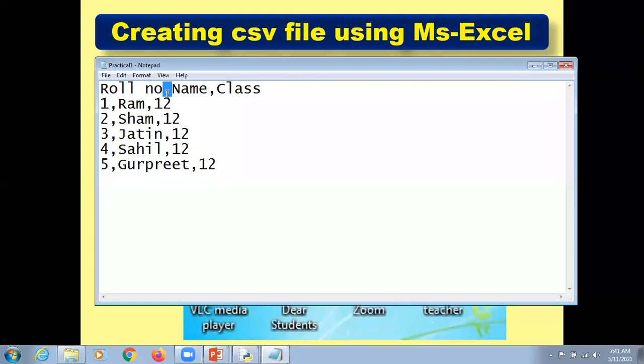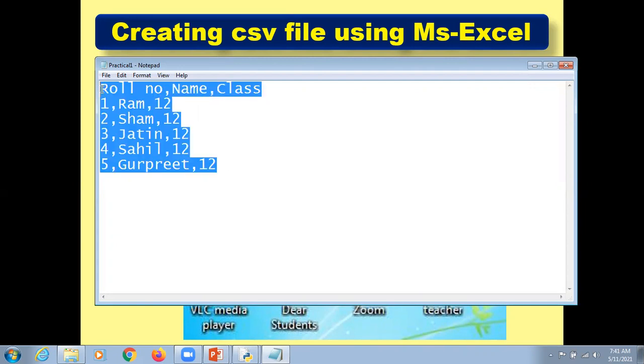I have opened that document in a notepad, so the value of each and every column is being separated by a comma. That particular comma is to be considered as a delimiter. And in CSV, this comma is considered the default delimiter.